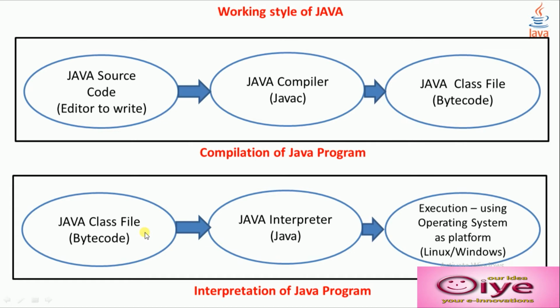In the second part, the Java class file, that is the bytecode, we will take and give to the Java interpreter, that is java. The interpreter takes that program and runs it on any operating system. It will use the operating system as a platform to execute the program. And this part we will call the interpretation of the Java program.